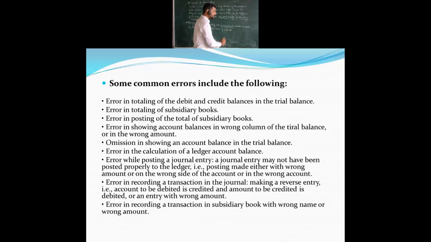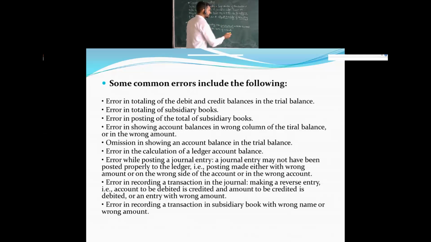Unintentional means you will not think I should make an error, but unexpectedly it happens. You will be focusing on the whole of the accounts, and all the transactions should be maintained, but some of the time, due to some unexpected things, he forgot.